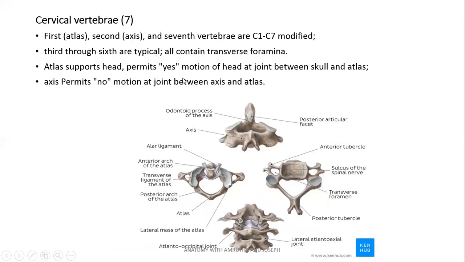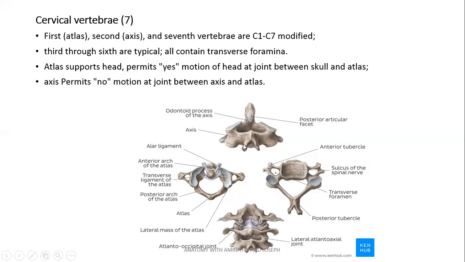Let's see the vertebrae of each region. Cervical vertebrae are 7 in number. First cervical vertebra is atlas. Second one is axis. Now, in each region, most of the vertebrae will have similar features. Those vertebrae are called typical vertebrae. They will have common features. Whereas some vertebrae in the region will have some peculiar features. Those vertebrae are called atypical vertebrae.